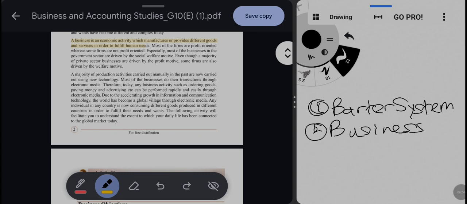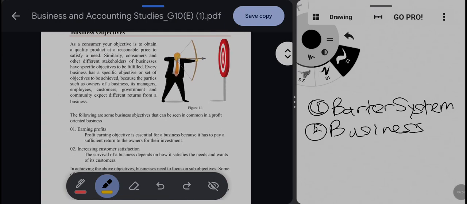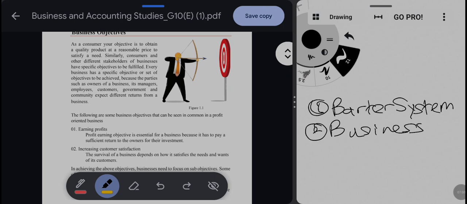The third one is business objectives. Every business has an objective, or there may be one or two objectives. First we will look at the consumer. What is the objective of a consumer when buying goods and services? The objective of the consumer is to obtain a quality product at a reasonable price. They need the quality product and, parallelly, a reasonable price also.